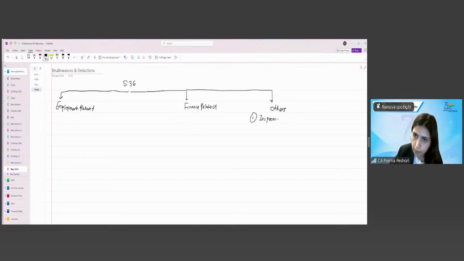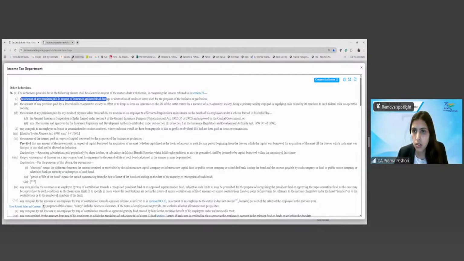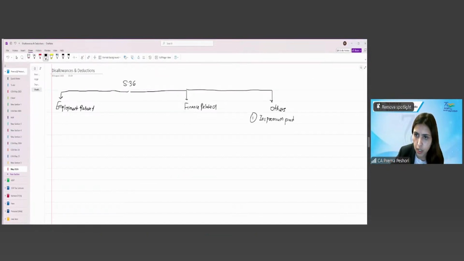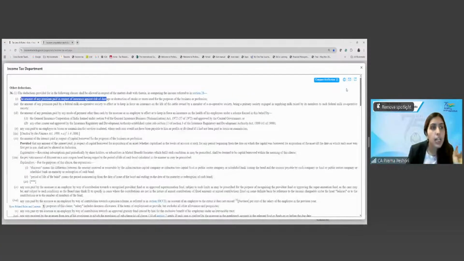Insurance premium which is paid in respect of the stocks. Stock is not your stock market wala stock, okay? Stock in trade. Okay? So this will be allowed as deduction.